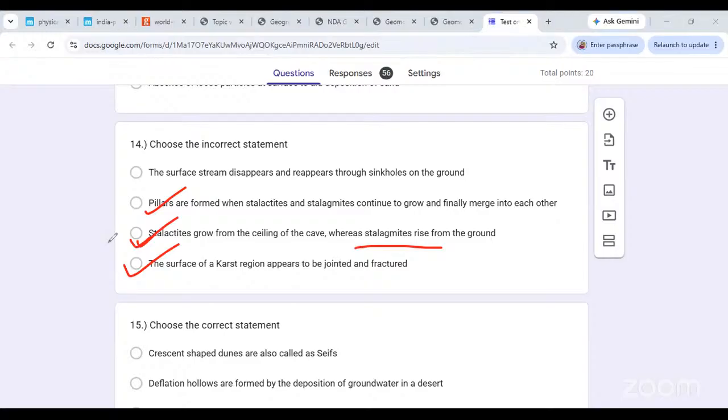Now, the surface stream, look at the first option. The surface stream disappears and then reappears through the sinkholes. No, if it disappears, it disappears. It goes into a blind valley, but it will not reappear back from the sinkhole. The water is not coming out of the sinkhole. The river is not coming back again. So this is the incorrect statement. Statement 1 would be the incorrect statement.